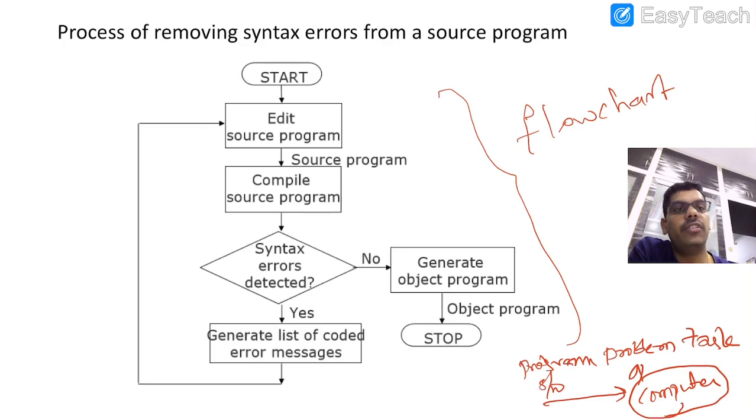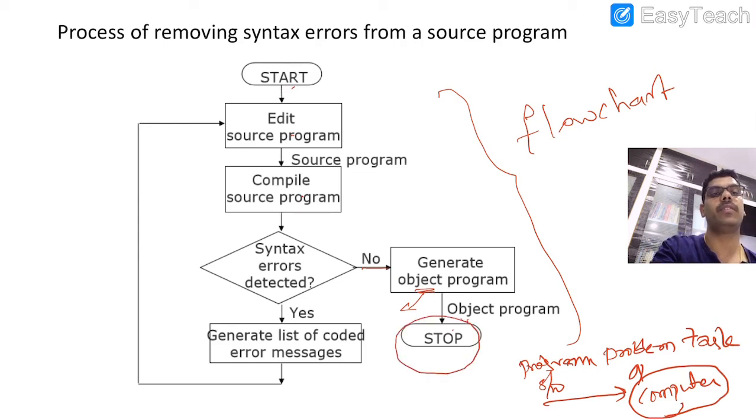Right? And here we need to start the program, edit the program, compile the program, that means converting the program, and if any syntax errors are detected, then we generate a list of coded error messages. Then again you need to compile the program. So edit the program, then compile the program, then if any errors, again the process is repeated. If there are no errors, then it generates the object program. What is an object program? It is a machine understandable format so that it can accept the input. So we get the output results. Then the process stops. Clear? Just once again I am going to repeat this process.